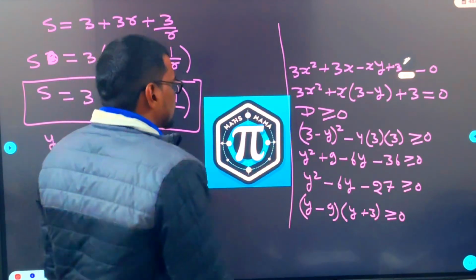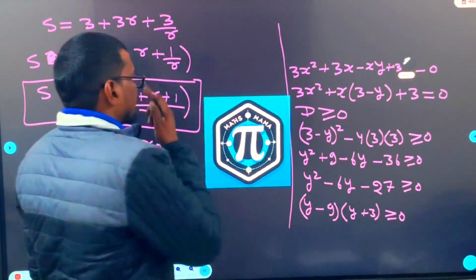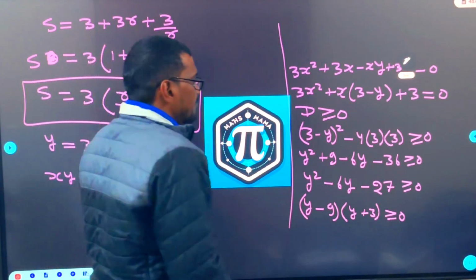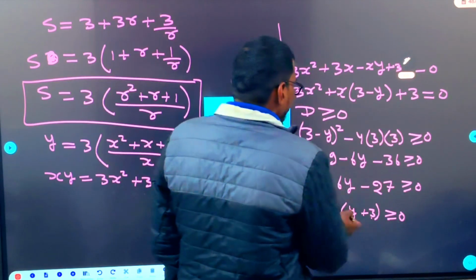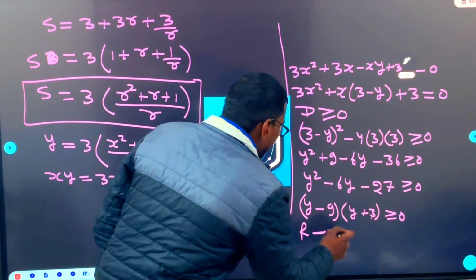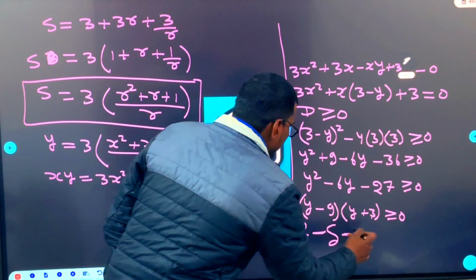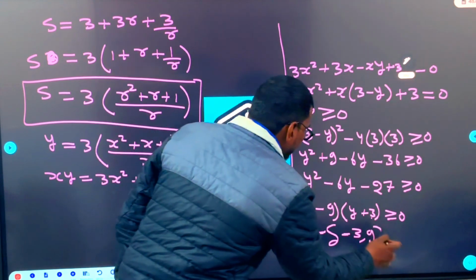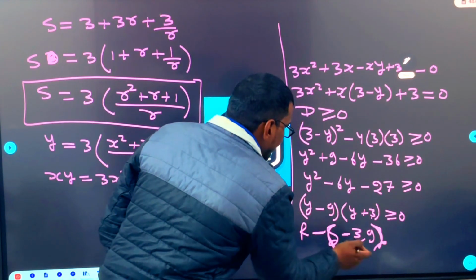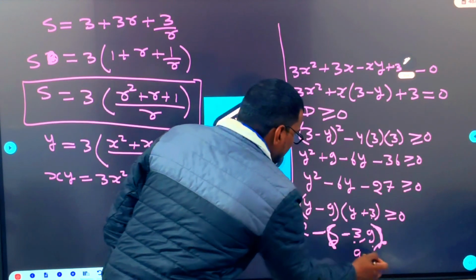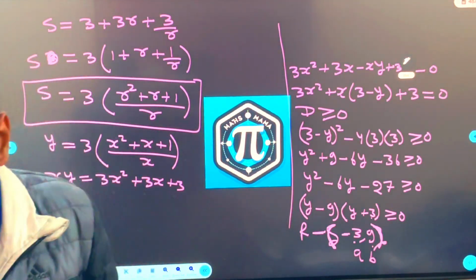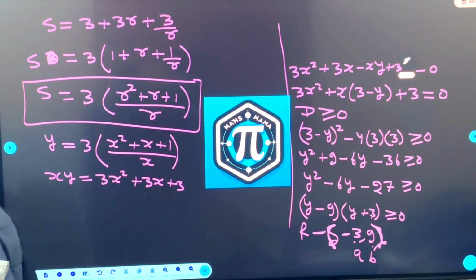So what are the limits? Between the roots it is negative. So the range is minus 3 to 9. That is the range beta. A is minus 3, B is 9. They were asking a square plus b square. Calculate it. You can easily do it. You will get the answer.